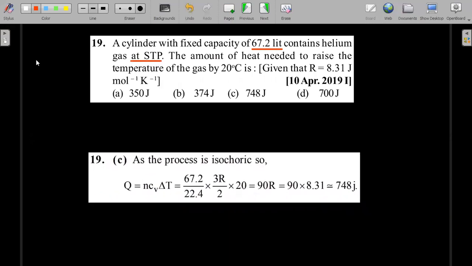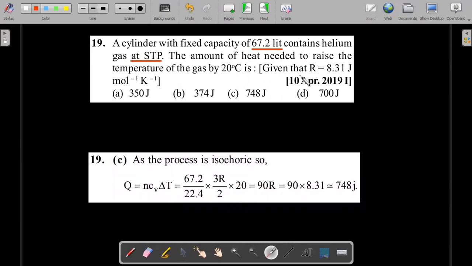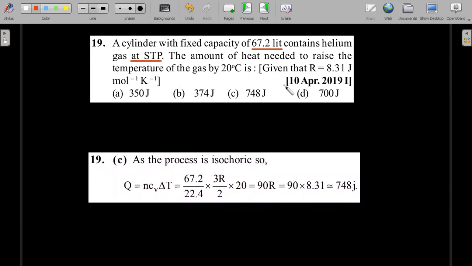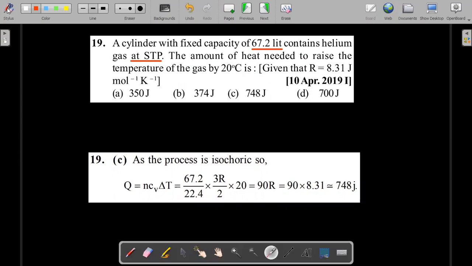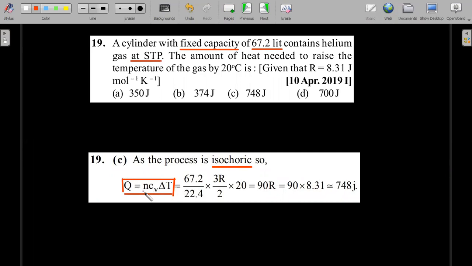Okay, so here it is, and you're looking at what type of process. The process is going to be fixed capacity. Can you see that very carefully? This fixed capacity means constant volume, isochoric. In an isochoric process, what's the value of Q? Q is nCV delta T. The only interesting part here in this question is how to get the number of moles.